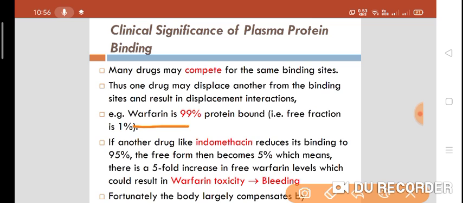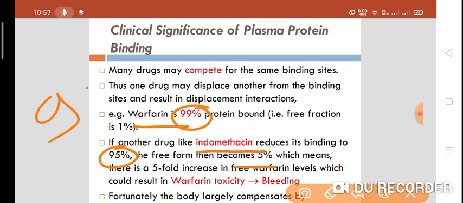Now, for example, warfarin. Warfarin is 99% plasma protein bound. That means only 1% is free. 99% is the plasma protein bound form, and 1% is the free form. If another drug like indomethacin, which is an NSAID, a non-steroidal anti-inflammatory drug, is given along with warfarin, it will reduce the binding to 95%. How will it reduce the binding of warfarin from 99 to 95%? Because indomethacin has higher affinity. It will displace warfarin from its plasma protein binding site. Now the free form of drug becomes 5%.